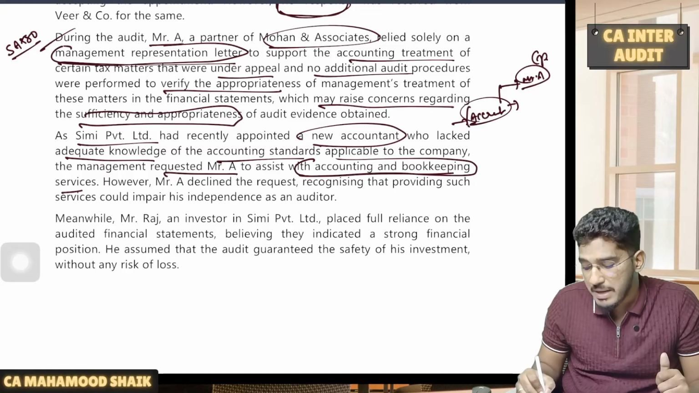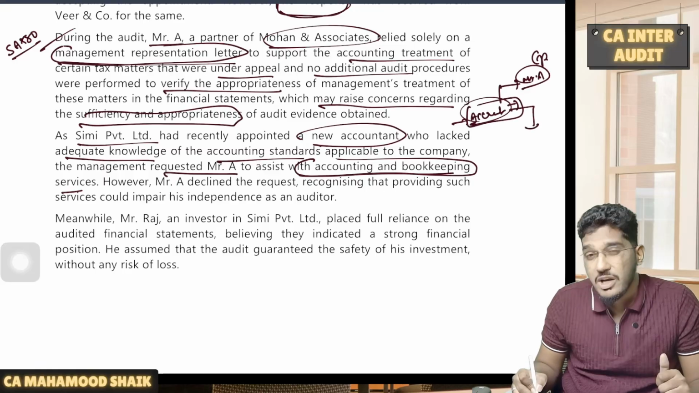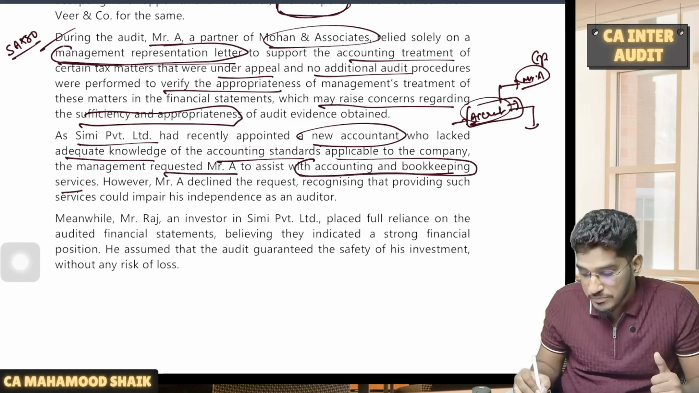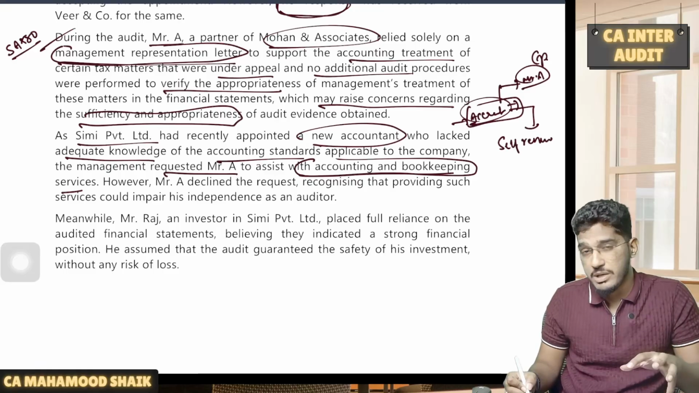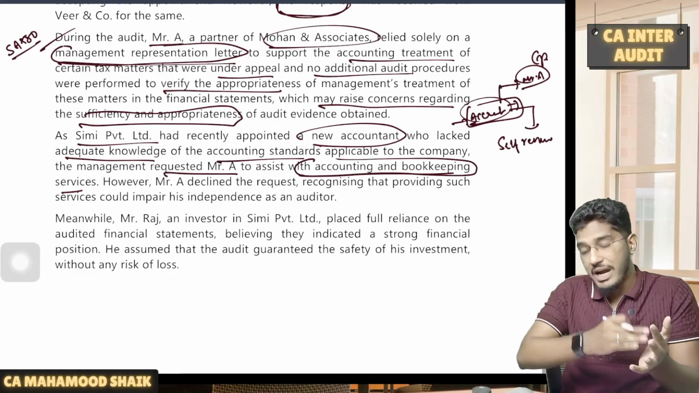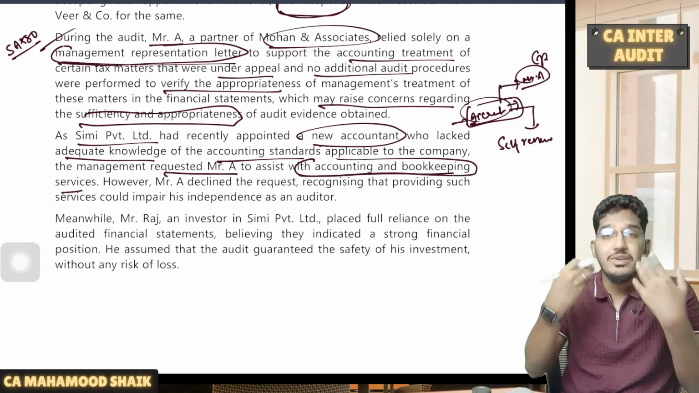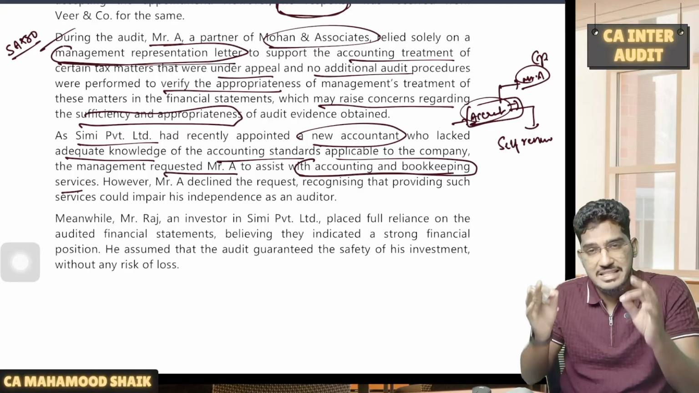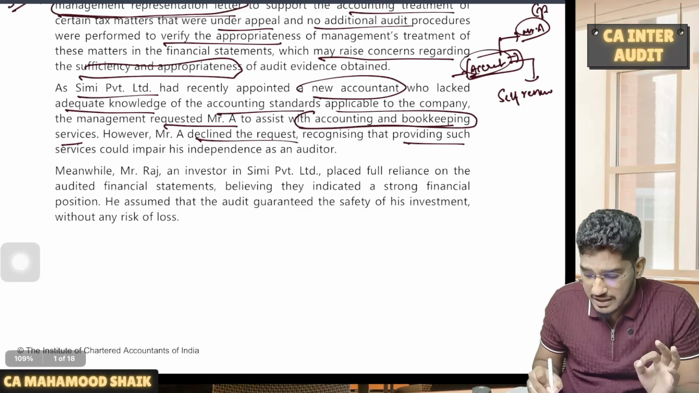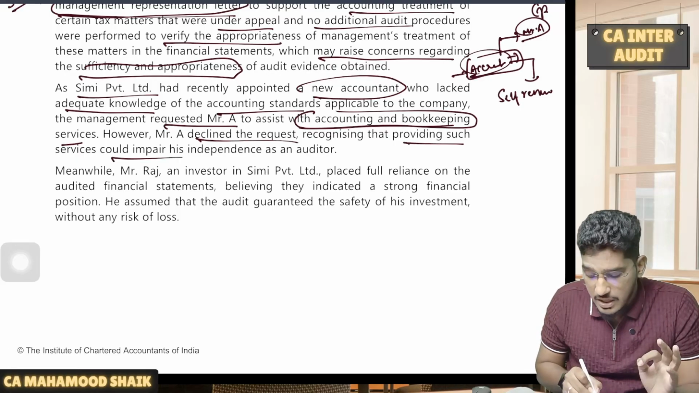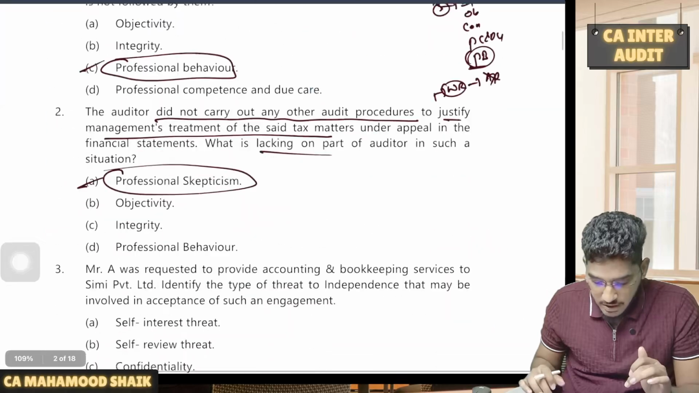No. If he helps the management in accounting and bookkeeping services, which threat is getting ignited here? Self-review threat. Why? Because if you assist them with the accounting and bookkeeping services, the same work which you have to review as an auditor, you will be reviewing your own work. That is an example of the self-review threat here. So Mr. A declined the request, recognizing that providing such services could impair his independence as an auditor.